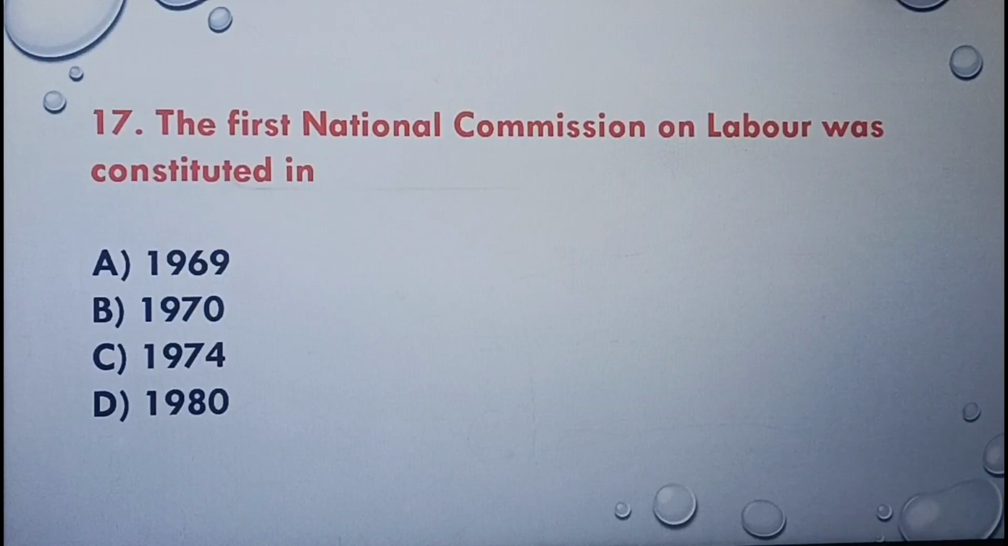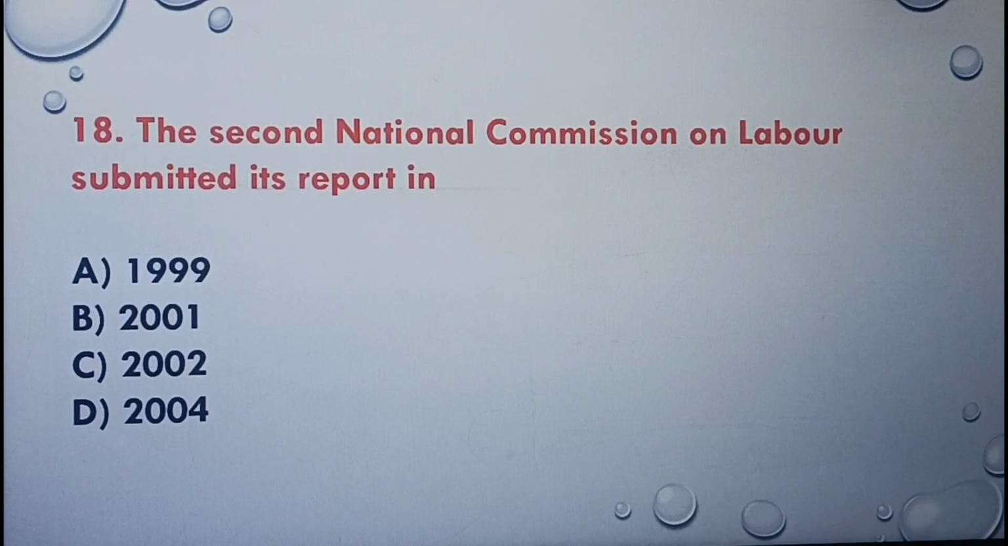Next question. The first National Commission of Labour was constituted in 1969, 1970, 1974, 1980. The correct answer is option A, 1969. The next question. The second National Commission on Labour submitted its report in 1999, 2001, 2002, 2004. The correct answer is option C, 2002.